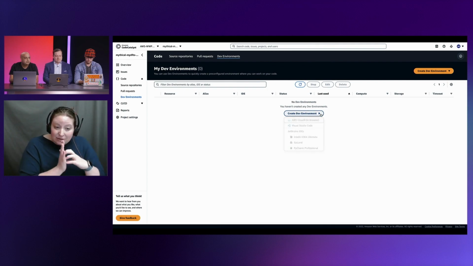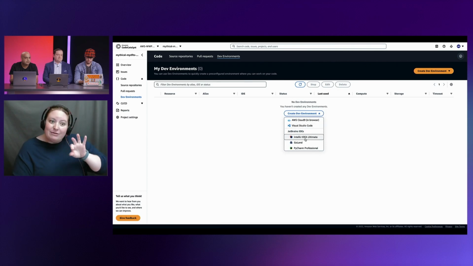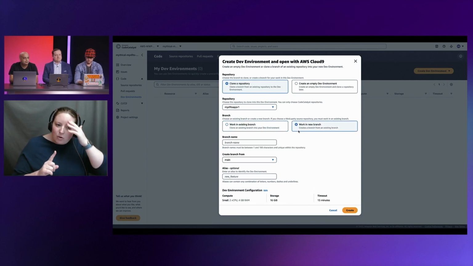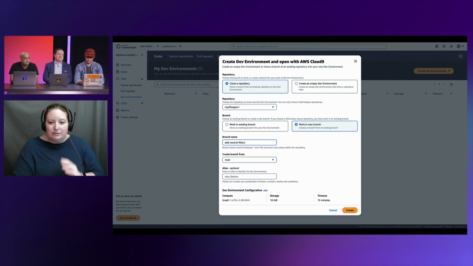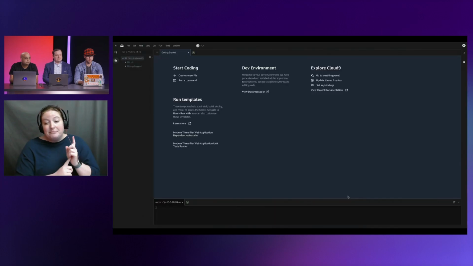I can quickly create a dev environment here. Cloud9's an option, Visual Studio's there, IntelliJ. I'm just gonna choose Cloud9. I'm new, but hey, I know I need to create a new branch and give it the right name. Like, let's see, add neutral filters, I guess. Can go with that. And then let me just pull this up, and then we'll create a new dev environment real quick. Takes a minute. Cloud9 will come up, and there we go.